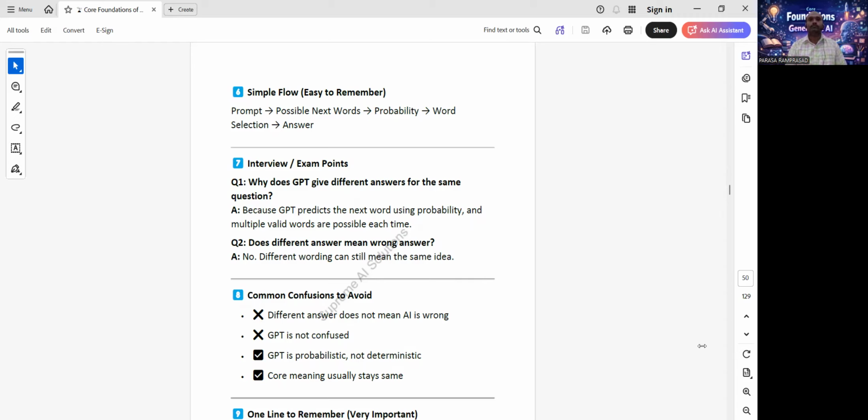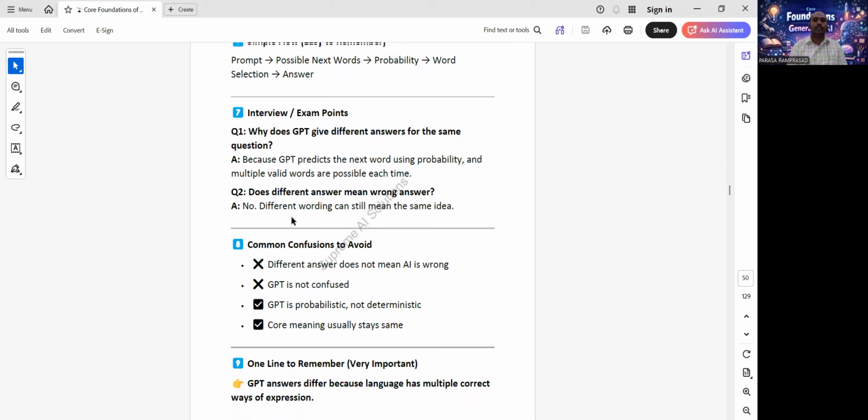Simple flow, easy to remember: prompt, possible next words, probability, word selection, and then finally the answer. Interview question: why does GPT give different answers for the same question?